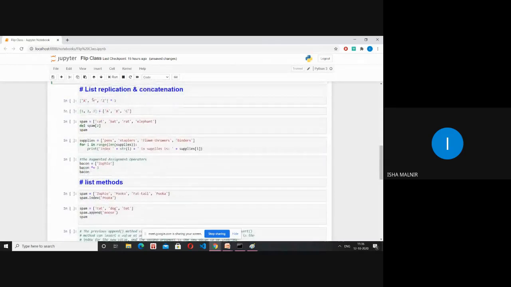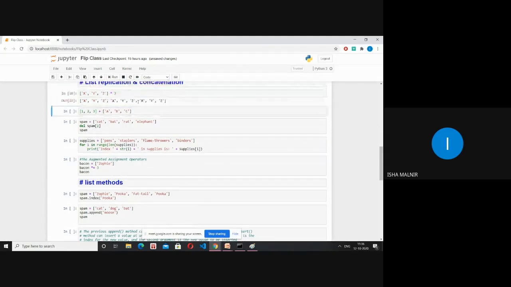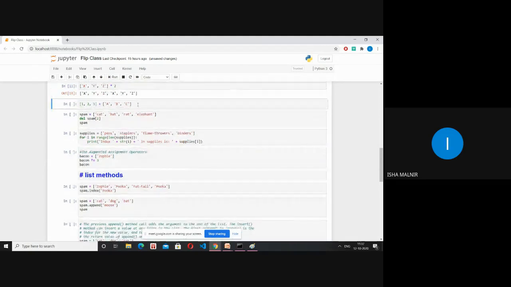Next is list replication and concatenation. There are operators which we use for it. The multiplication, that is the star operator, is for list replication. So the same input will be printed actually thrice. So this is replicated 3 times. If I give, let's say, 2, I'll get twice replication.